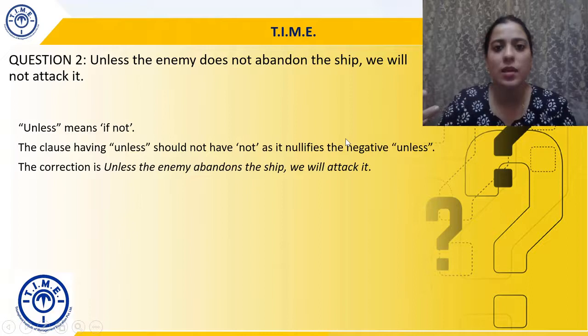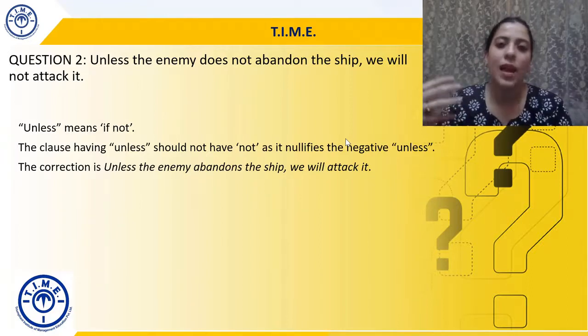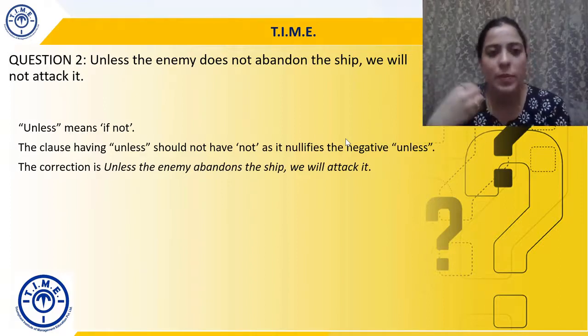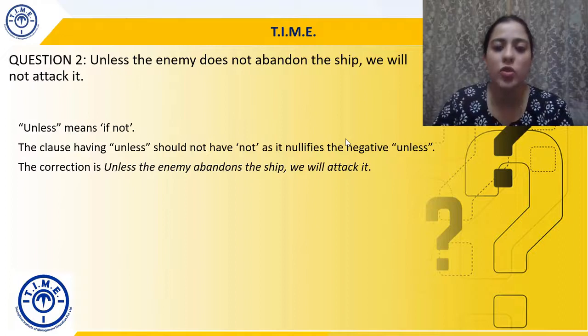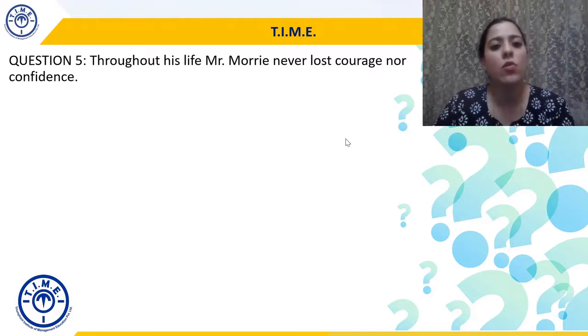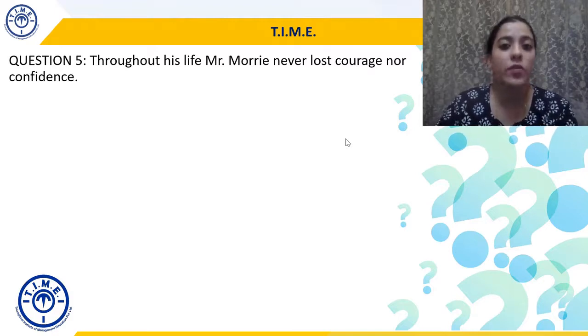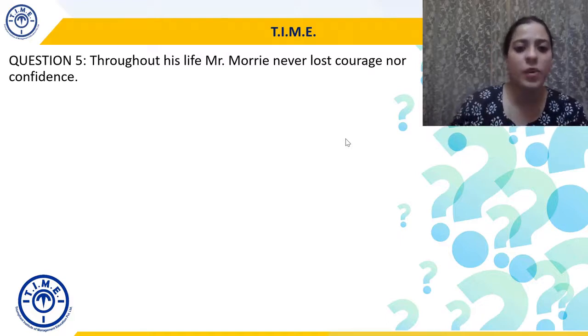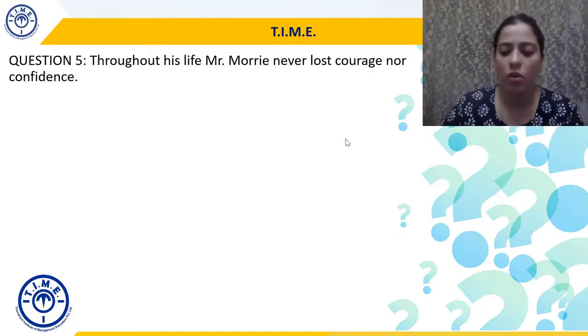So as we've already studied, when a verb takes the S format, then it's a singular, and when it does not take the S format, it's plural. So the correction will be unless the enemy abandons the ship, we will attack it. Okay. Moving to question 5. Throughout his life, Mr. Mori never lost courage nor confidence.